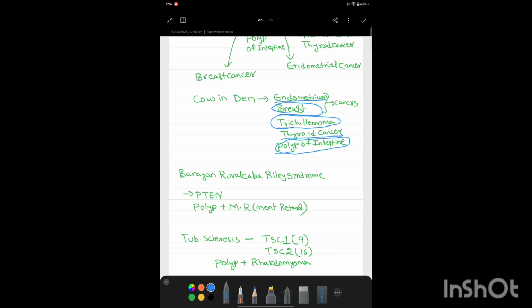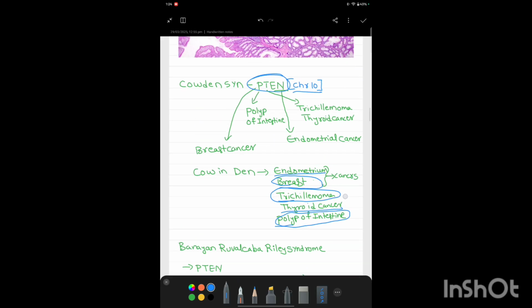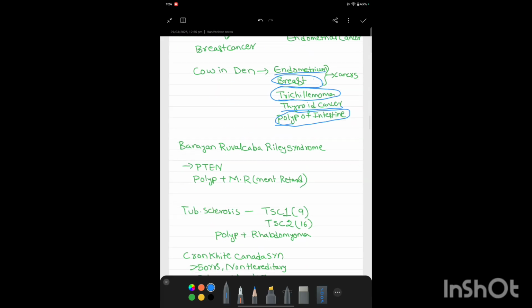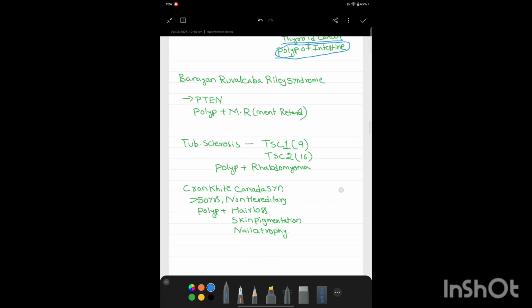Finally, the endometrium and thyroid glands of the cow will also show the cancer, because the breast is showing the cancer. Why shouldn't we show the cancer? So egoistically, the endometrium and thyroid glands of the cow also showed the cancers. Finally, this is all about Cowden syndrome. Now let us jump into the other three simple syndromes. They are very simple.